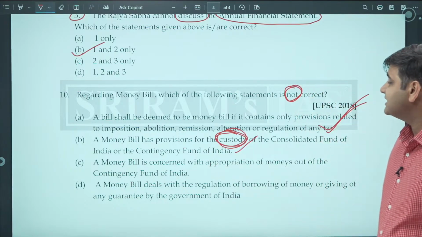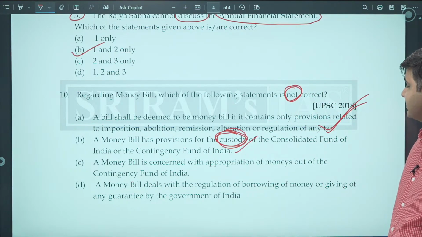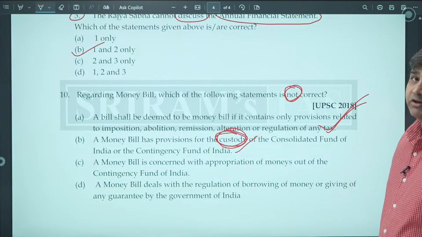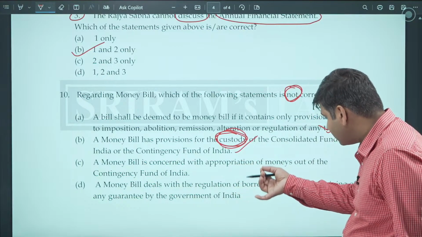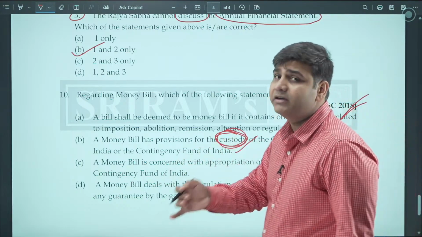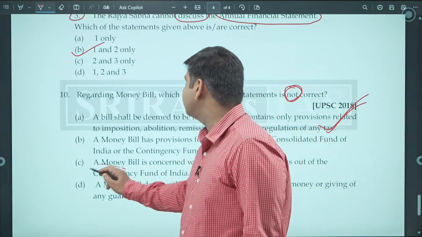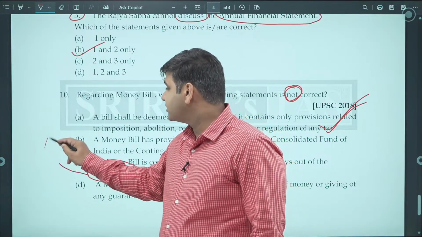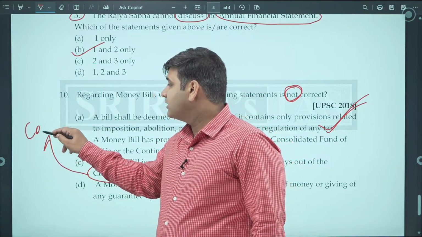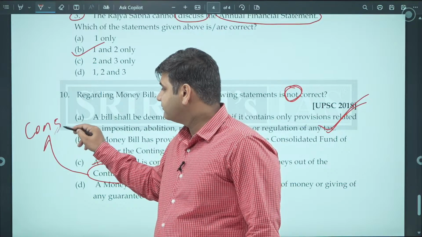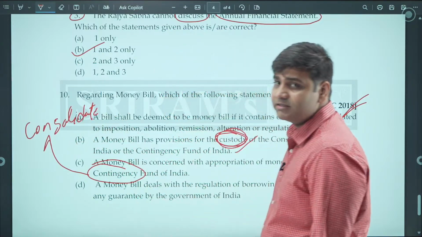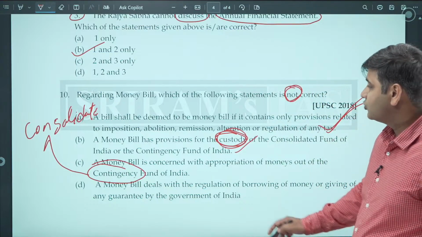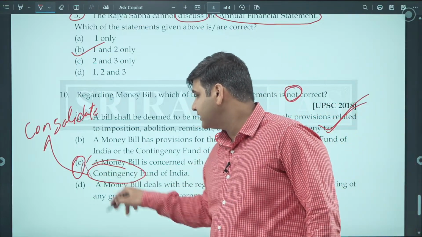A money bill is concerned with appropriation of monies out of the Contingency Fund of India. Now this is a wrong statement. A money bill is concerned with appropriation of money out of the Consolidated Fund of India, not the Contingency Fund of India. You have to pay attention here. It is only the Consolidated Fund of India, not the Contingency Fund of India. So C is the wrong statement.